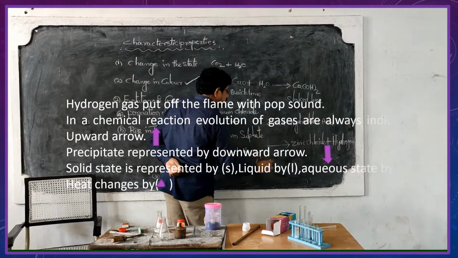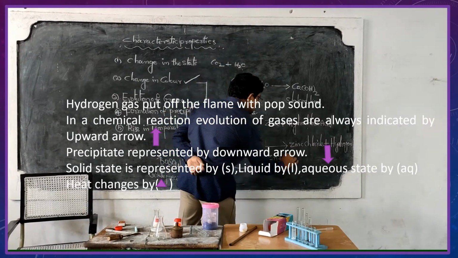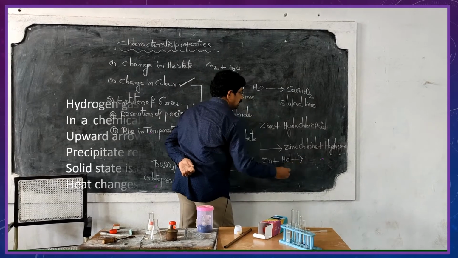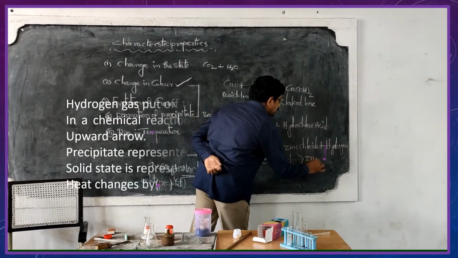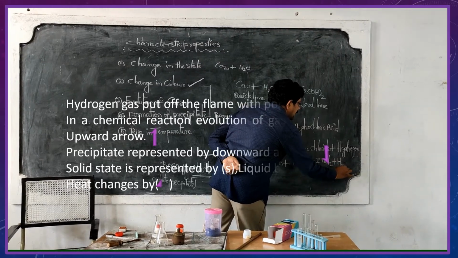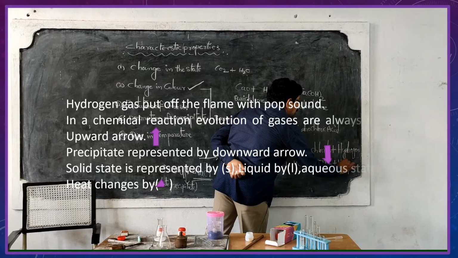What is the symbol of zinc? Zn. Hydrochloric acid is HCl. Next, zinc chloride, ZnCl2, plus hydrogen, H2. So this is the gas. Gases are always indicated with the upward arrow.